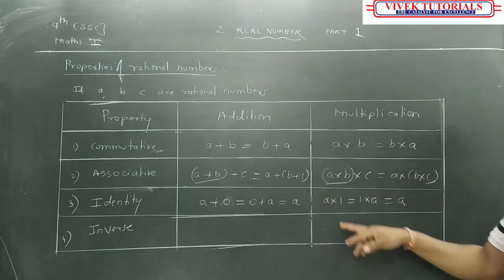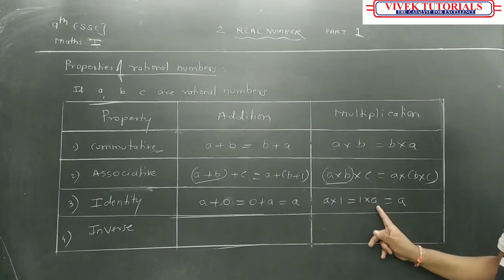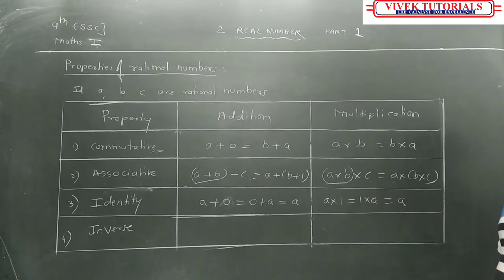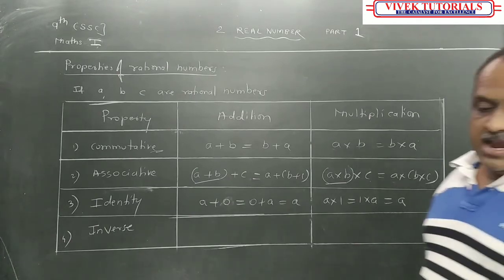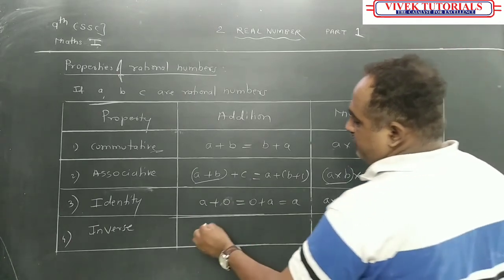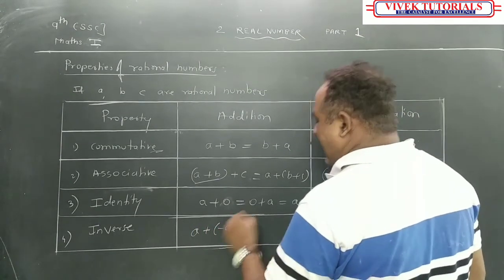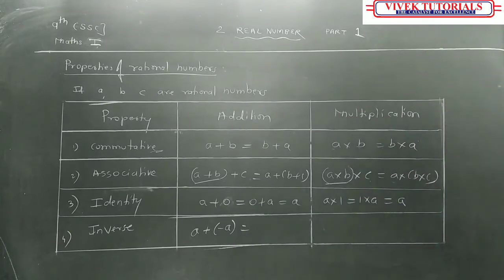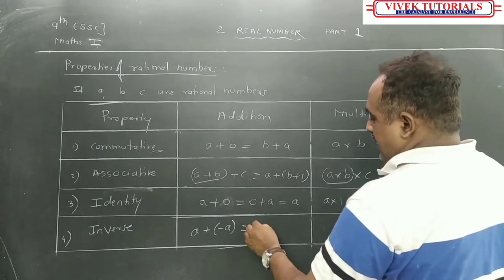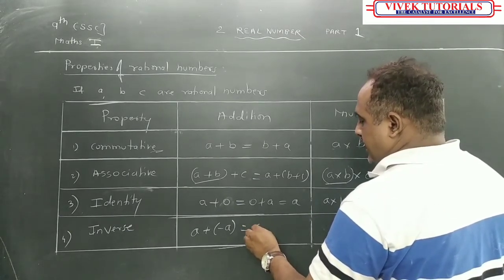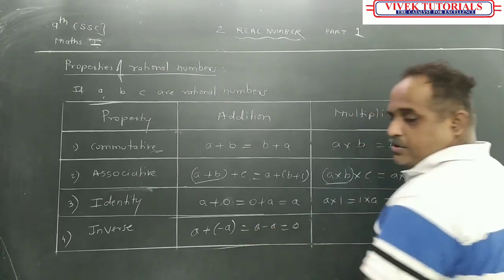And multiplication property में क्या होगा? A into 1 is equal to 1 into A is equal to A. Have you understood this now? Got it now? And last part is inverse. In inverse, suppose I am having A plus minus A add किया, तो क्या होगा? I get A minus A is equal to 0.